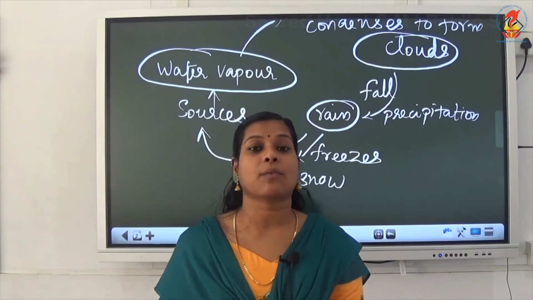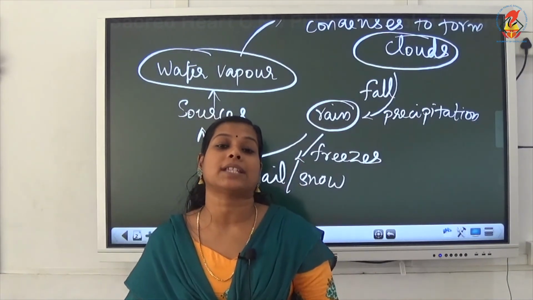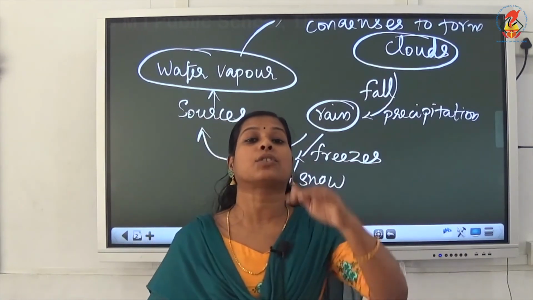I will define that water cycle. Water cycle is the constant circulation of water from the earth to the atmosphere.